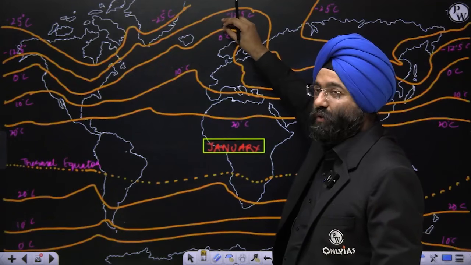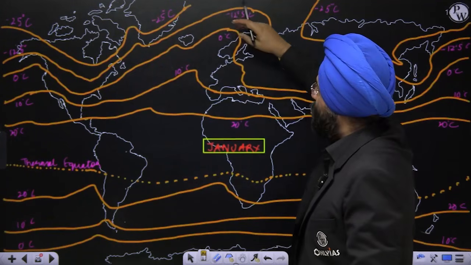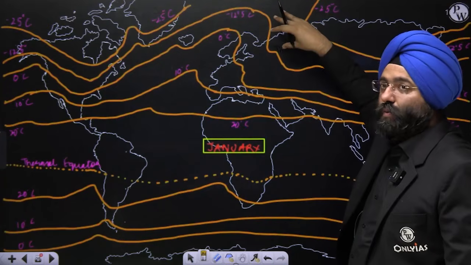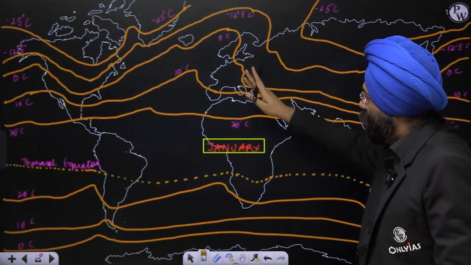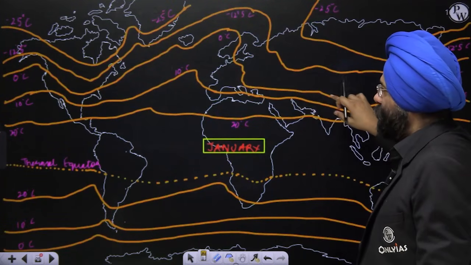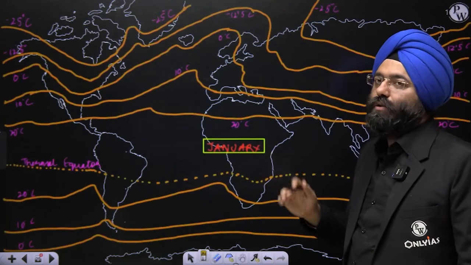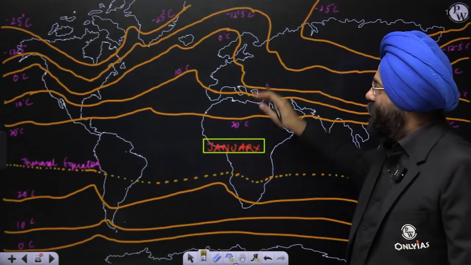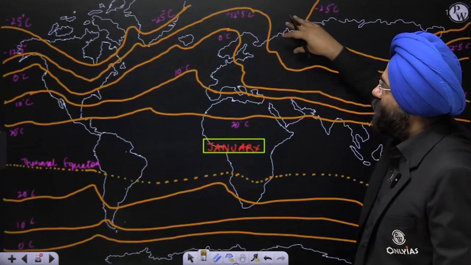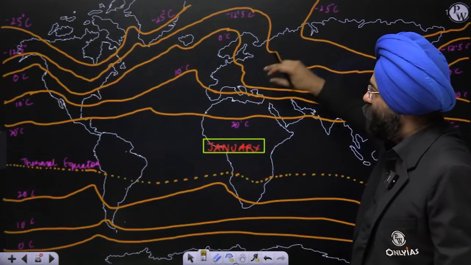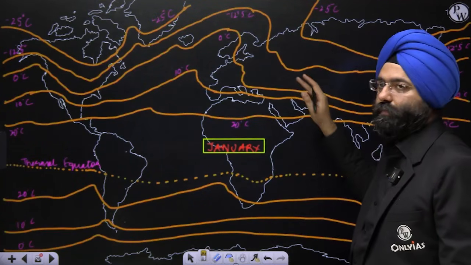It is 0 degree here, so that is why it curves upward. But the land mass will be very cold over there, so that is why it has moved down to match. This is a 0 degree. It has moved down because the land heats and cools at a faster rate. In the land, these regions are going to be very cold, so it cannot be straight. 0 degree will be over here, that is why it curves down.